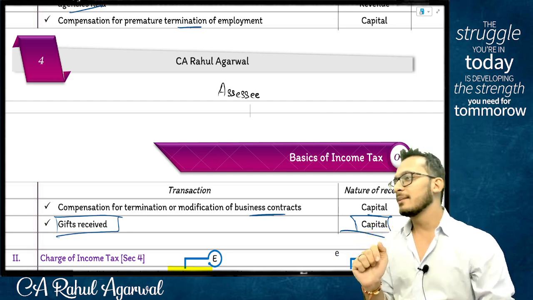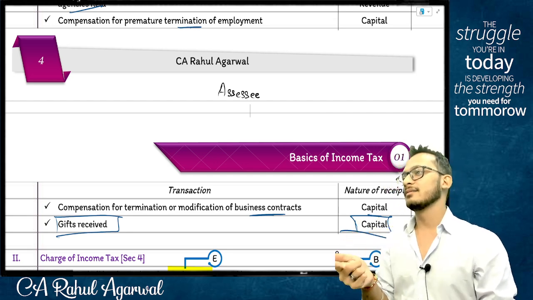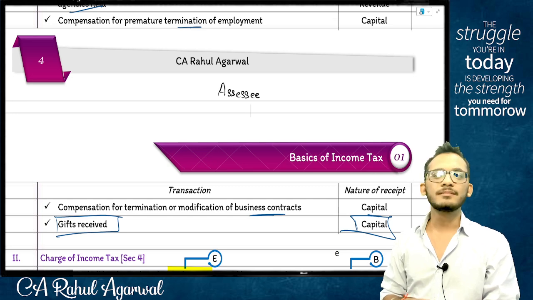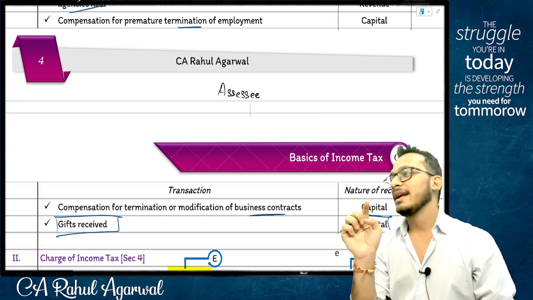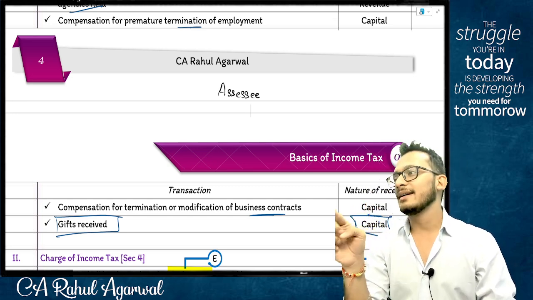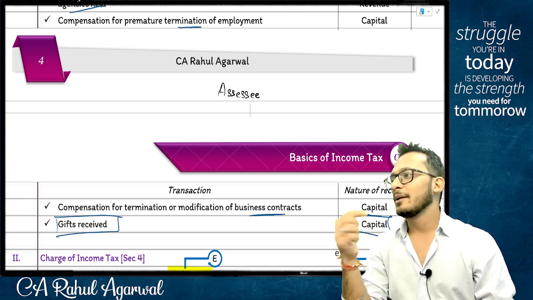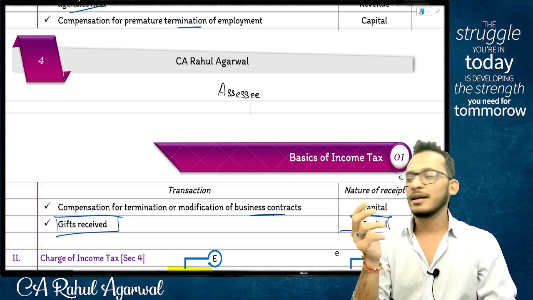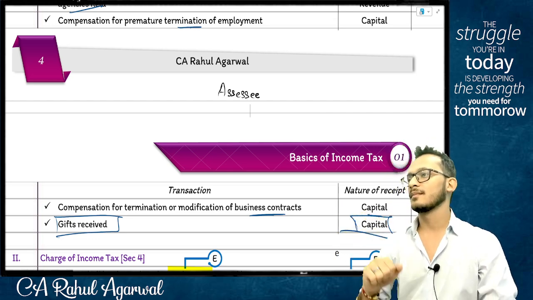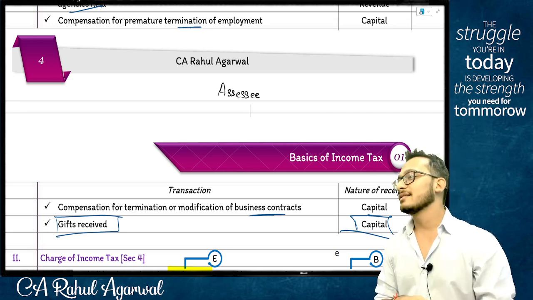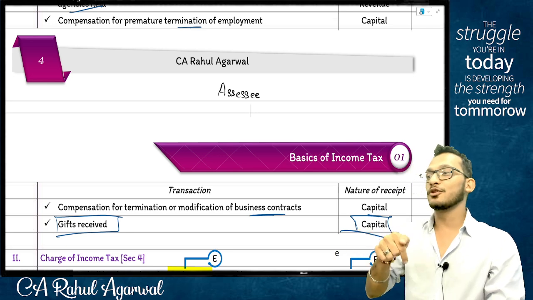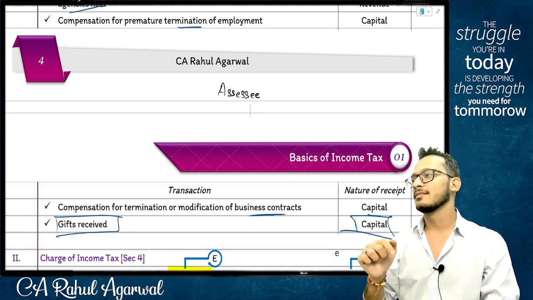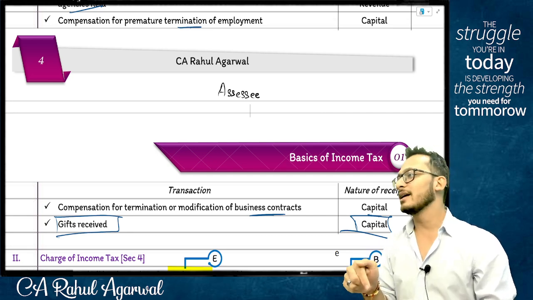How will you make me liable to pay tax? Have I paid any tax? Where am I an assessee? What does the definition say? Any person who is paying tax or interest. Am I paying tax? If I'm not paying tax, then what is the problem? Then am I an assessee? No. I know I've earned 4 crores, but I will not show 4 crores in the return. I showed only 4 lakhs, which means I am not liable to pay tax.